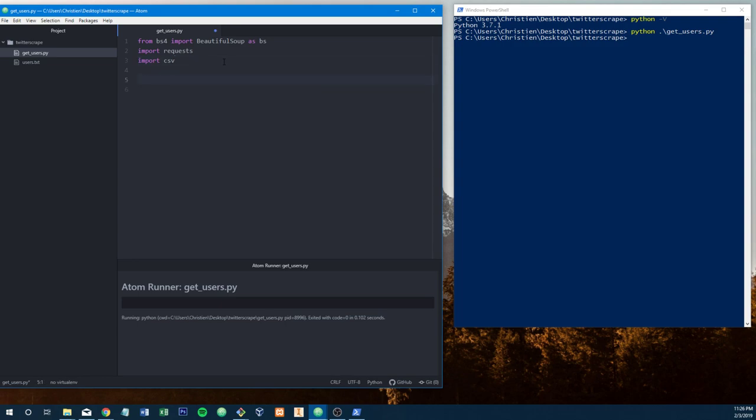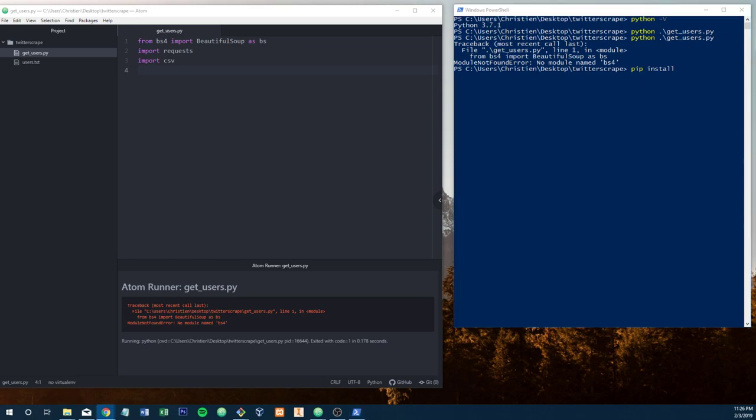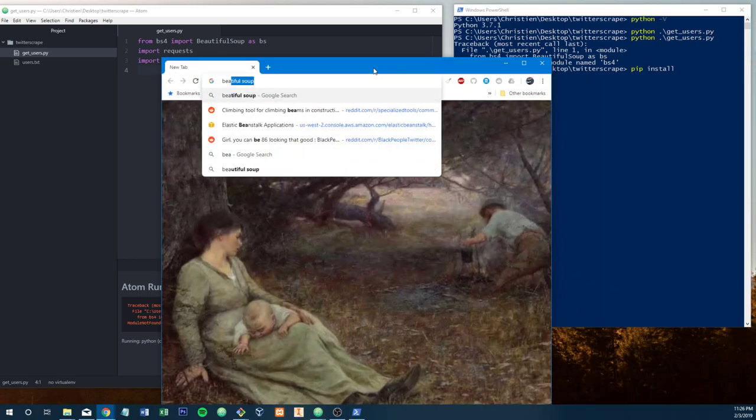The first thing we need to do is make sure that we actually have these packages installed. There's no module named bs4. Let's see if we can run it here. Let's see, pip install. I think it's here. This is where we can consult the documentation and install Beautifulsoup.